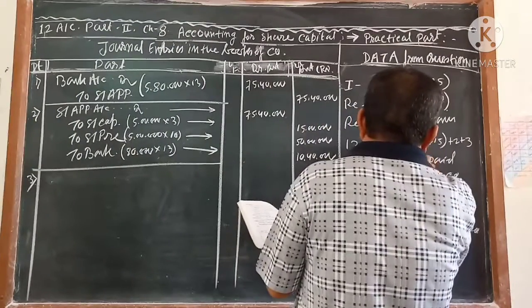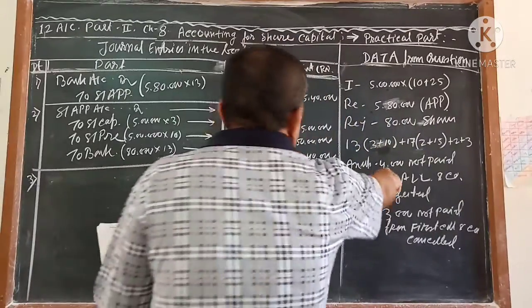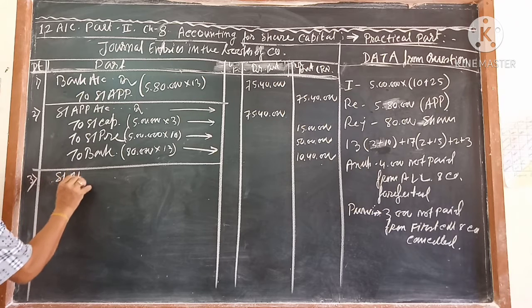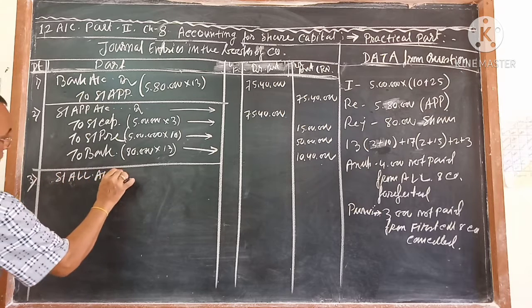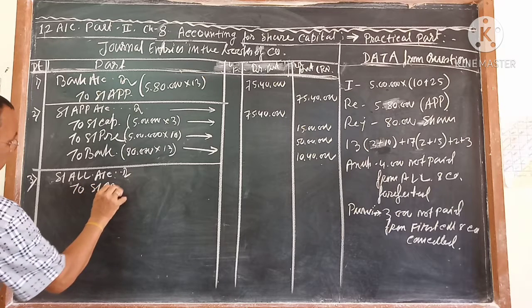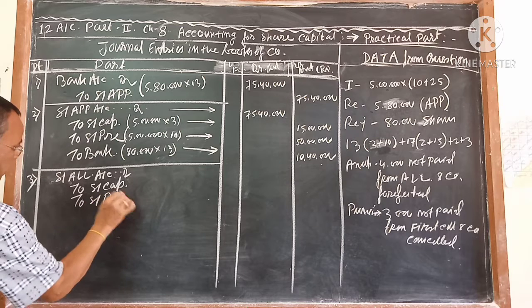But it started from here. The allotment money you have not received from Mr. Ponu. So first you call: share allotment account debit to share capital, to share premium.